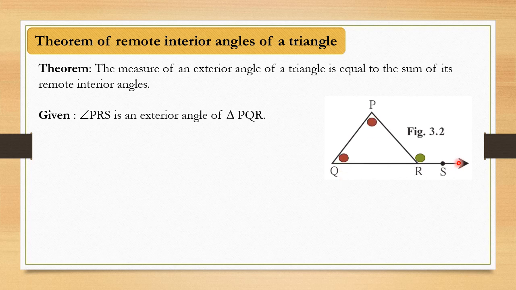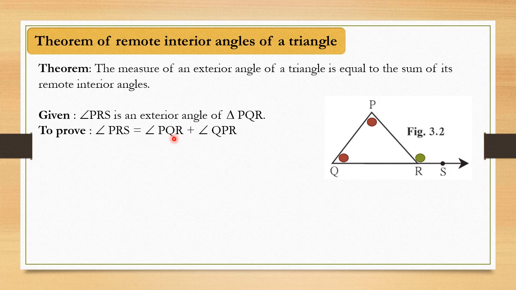Now which are the interior angles? These two dots we have already shown. I have already shown angle P and angle Q are the interior angles which are remote. They are not adjacent, they are remote. So what do we have to prove? This whole exterior angle, angle PRS, is equal to angle PQR, that means angle Q, plus angle QPR, that means this angle, these two dots. Only this angle name I have written in full form, that means the 3-letter name. So that we have to prove. Let us see how to prove that.